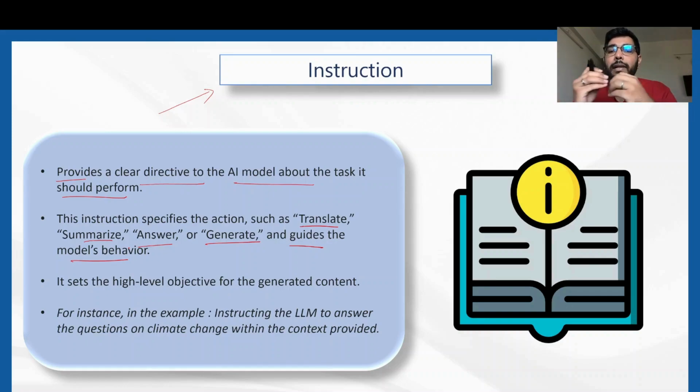In our particular example, we were instructing the model to answer the questions with respect to the chatbot use case that we had, right? So essentially it sets the high level objective for the generated content. The high level objective is: act as a climatologist and only answer the questions, because it's a Q&A with respect to a given context. It sets a high level objective of what has to be done using that Gen AI, so that the output matches the expectations.